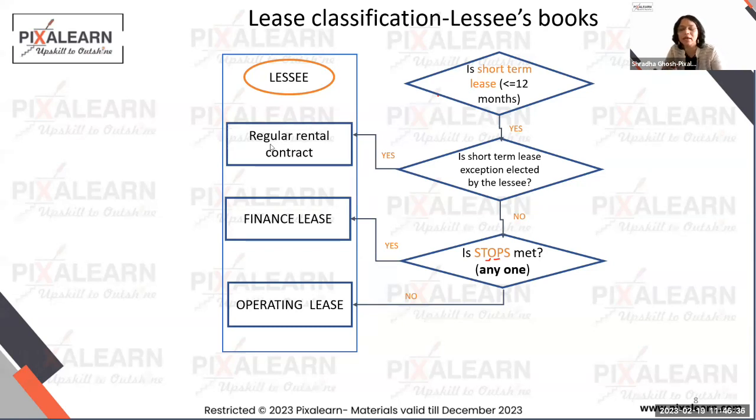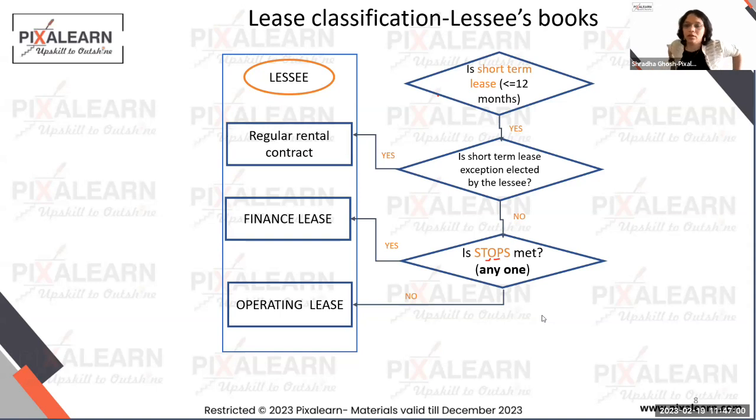See, in the US, contracts, I think, are not entered into for such small terms as we have in India. For them, the contracts are easily 2 years, 3 years. But the general rule they tell is, if it is something that can be renegotiated every 11 months and the lessor has the right to tell you no, which is a very common practice, then only you can treat it like a regular rental contract, not otherwise.